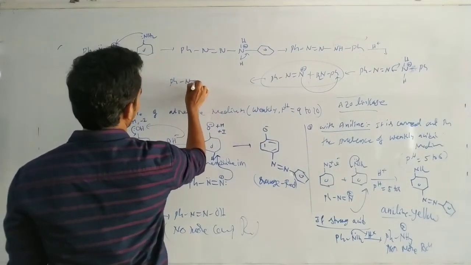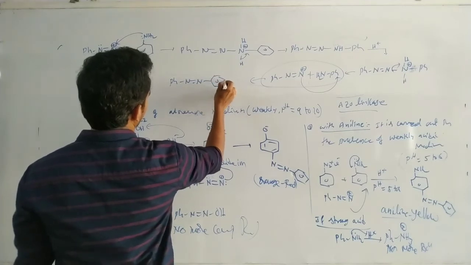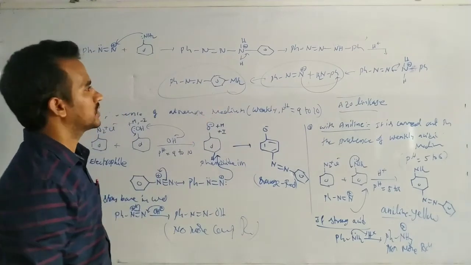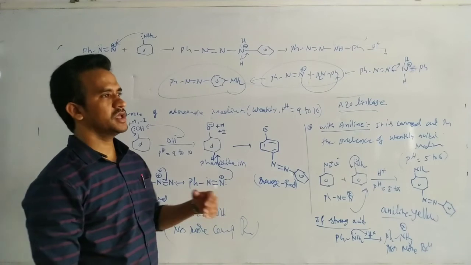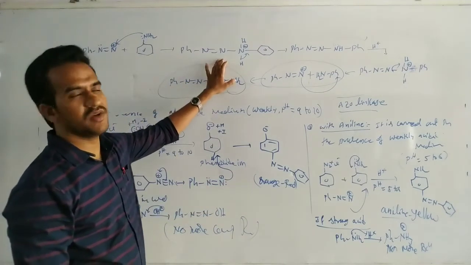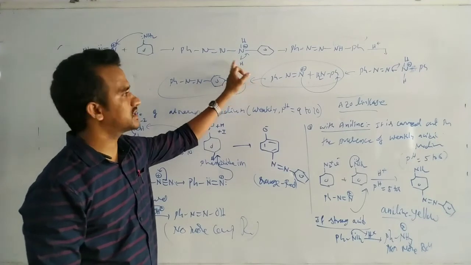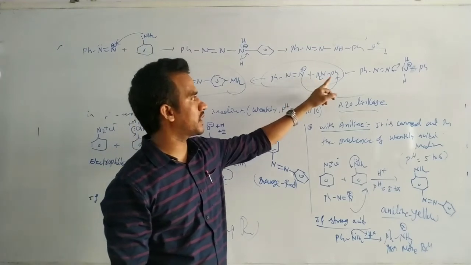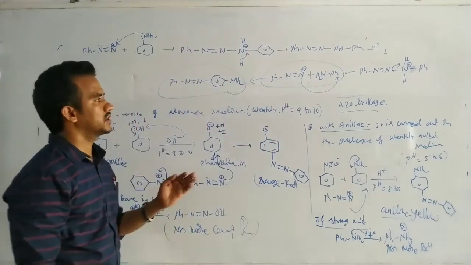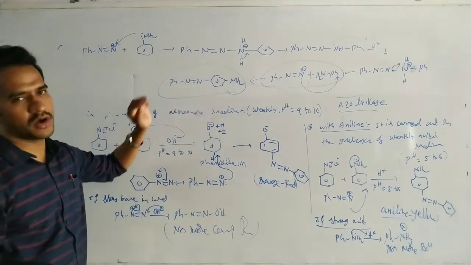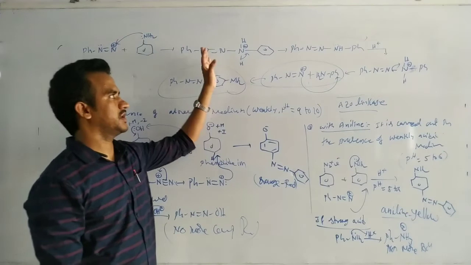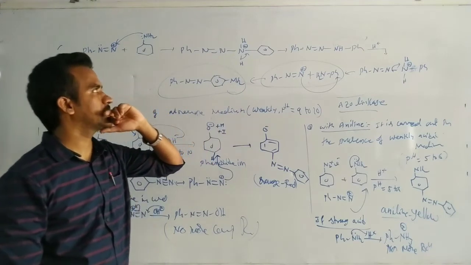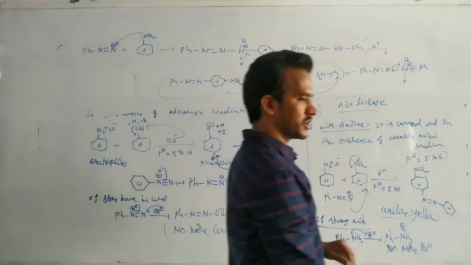That means here PH N double bond N, so benzene and this one. Actually in the presence of acid medium, this conversion takes place. Initially, if excess of the H plus ions are present, it is converted to this compound. That means it is dissociated to this one. Now this one attacks on the para position of the benzene. Then coupling gives a coupling product, that means a colored compound. For this conversion, this dissociation to be favored, excess of the H plus ions must be available in the acid medium. Okay, that's it.